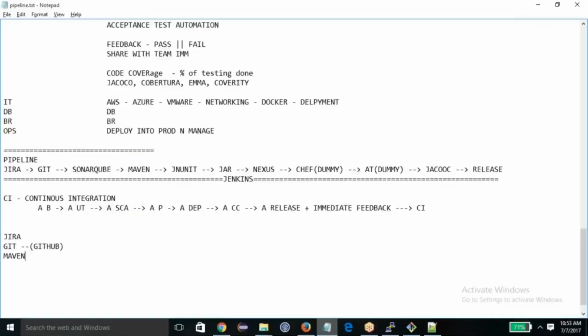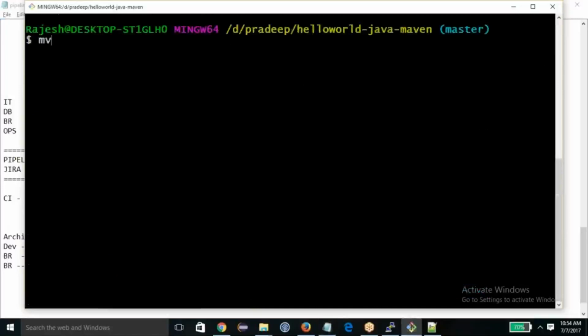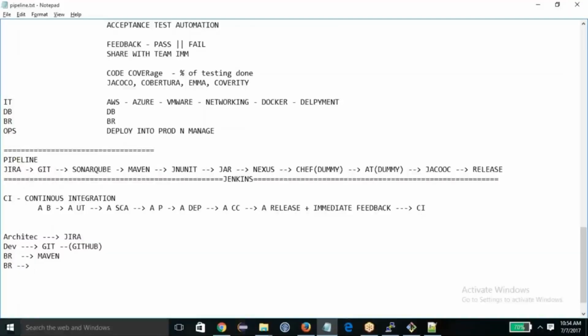So now as an architect, someone raised issues in Jira. I did the development using Git. Now as the build and release team, they did the compilation using Maven. Now I need to package. So the build and release team will package this. How can you do the packaging? Clear this screen. First thing is UT, right? So developers have to do unit tests.